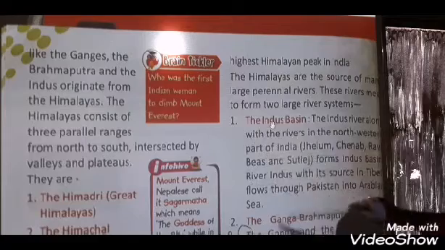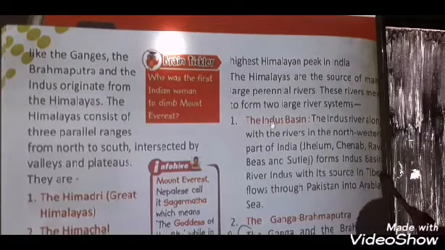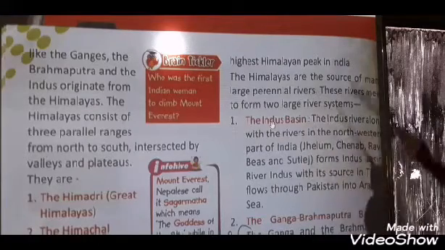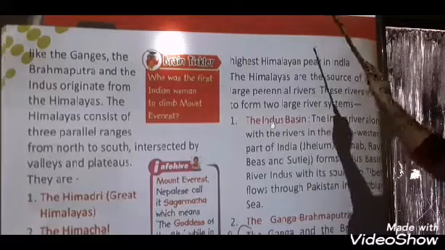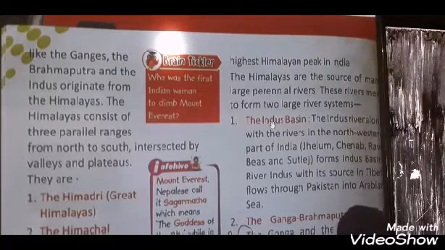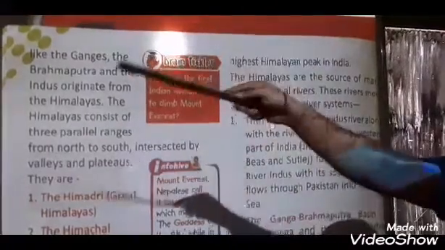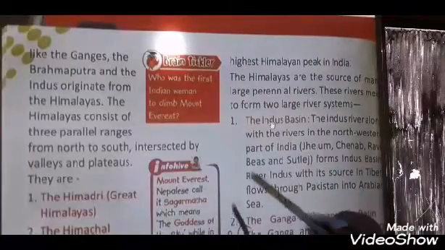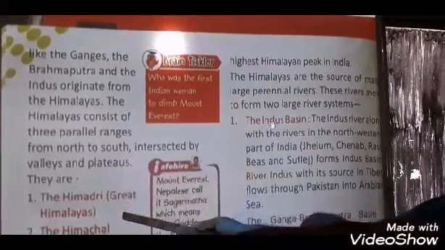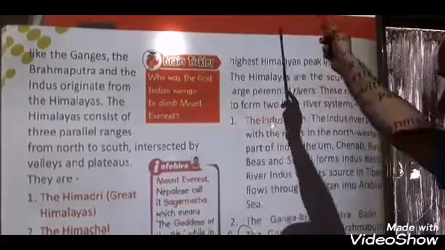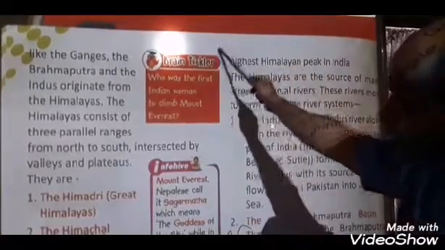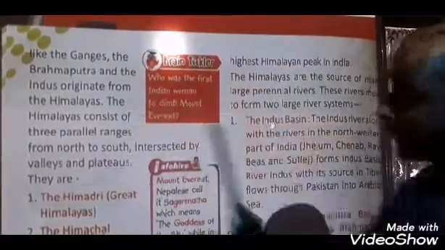And the river Indus has its source in Tibet; it originated from the Tibet mountains. Yes, okay. After that it flows through Pakistan into the Arabian Sea. As you know, the western side is the Arabian Sea. So it started from Tibet and flows via Pakistan to the Arabian Sea.